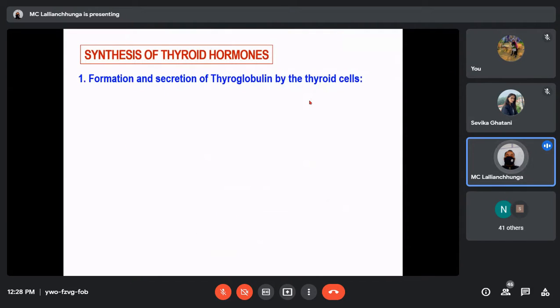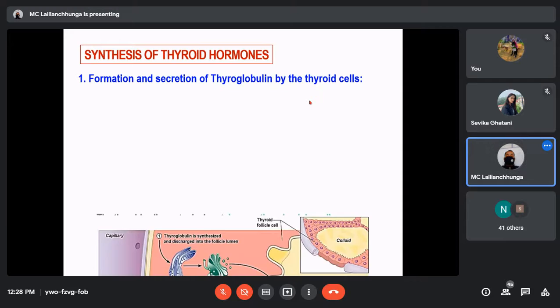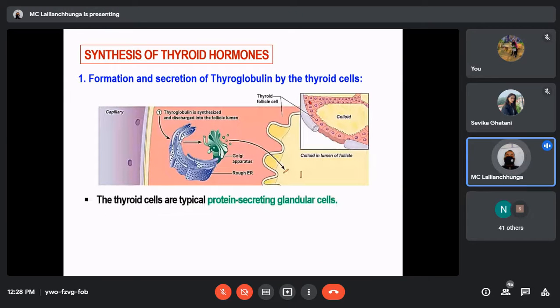Next is the synthesis of the thyroid hormones. How are thyroid hormones synthesized? Number one, formation and secretion of thyroglobulin by thyroid cells. Thyroglobulin is a glycoprotein, important for thyroid hormone synthesis. The thyroid cells are typical protein secreting glandular cells. This is just a repetition of the previous slide. How thyroglobulin is synthesized, you already know: inside the ribosomes of the rough endoplasmic reticulum.